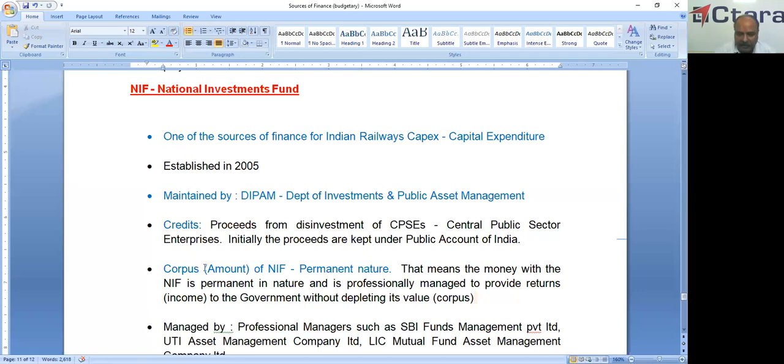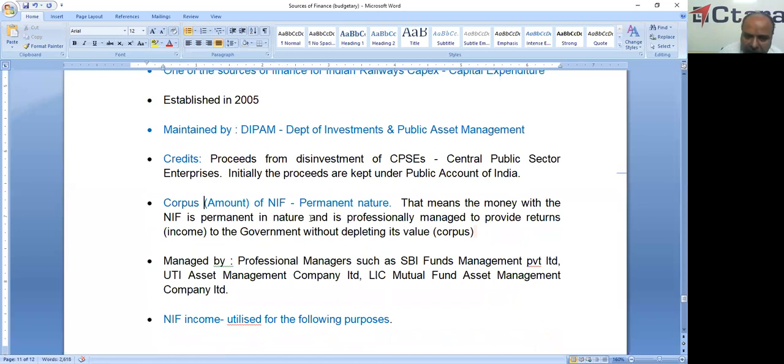That means the money in the NIF is permanent in nature and professionally managed to provide returns to the government without depleting its value. That means if there is a 100 crore fund, the 100 crores will not change. The government can spend only the interest on the 100 crores. So this 100 crores is the permanent corpus.